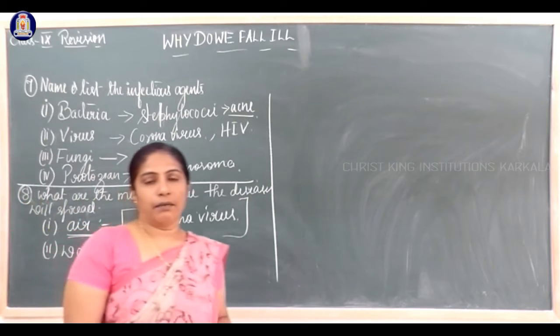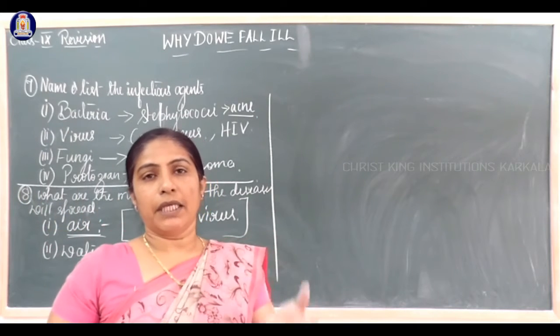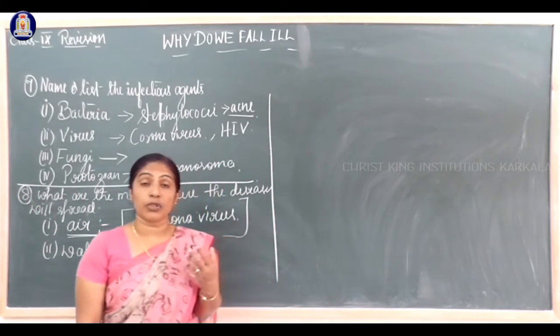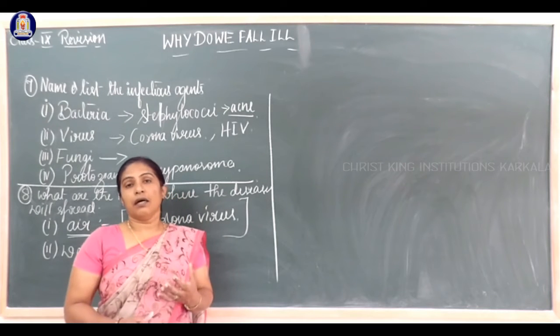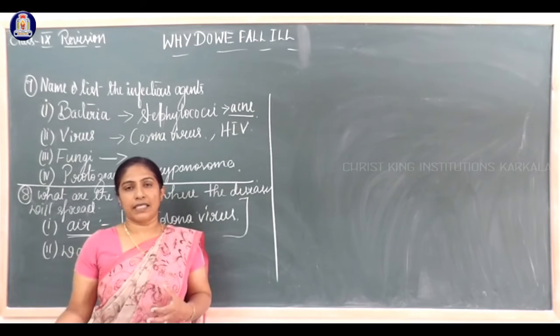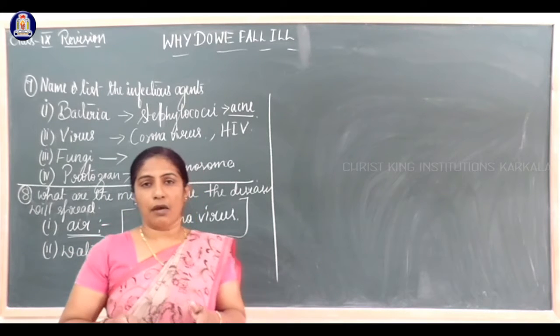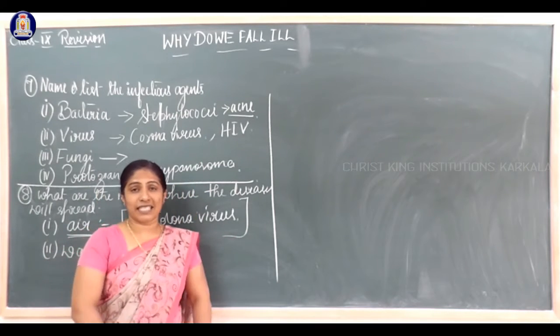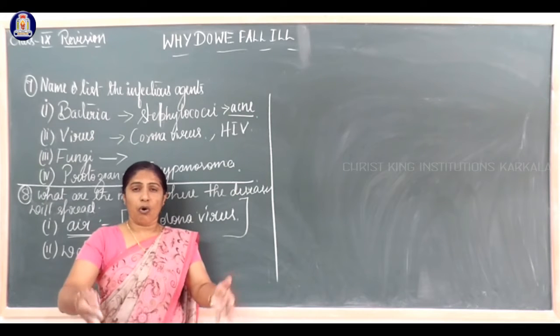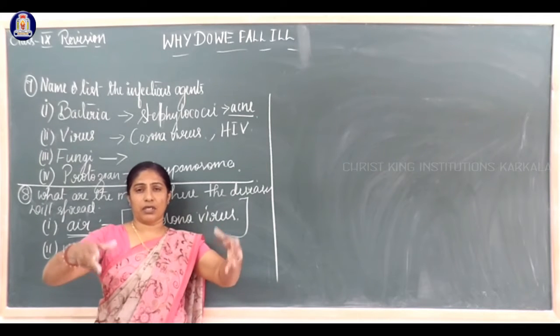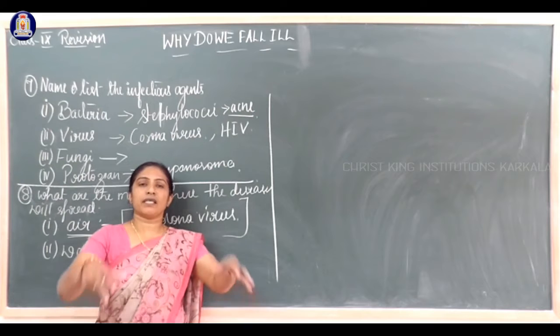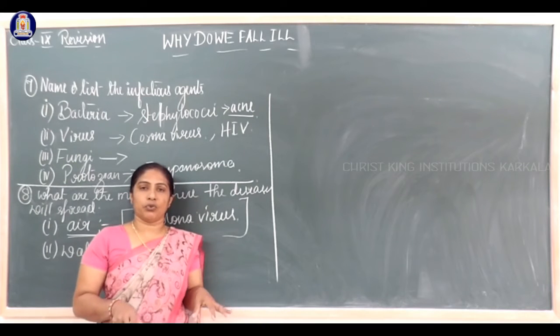Especially malaria. If I drink polluted water, I will get different types of diseases. If I am staying in a stagnant area where all the drainage water is, it is a breeding place for mosquitoes.